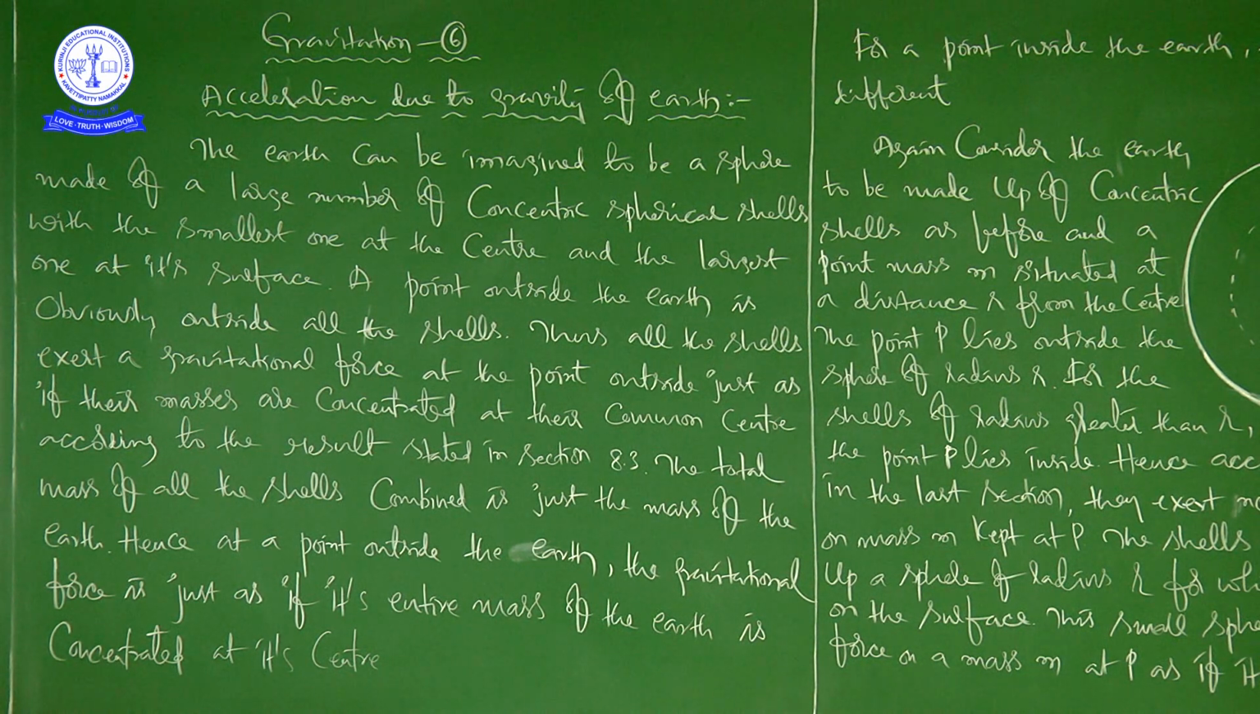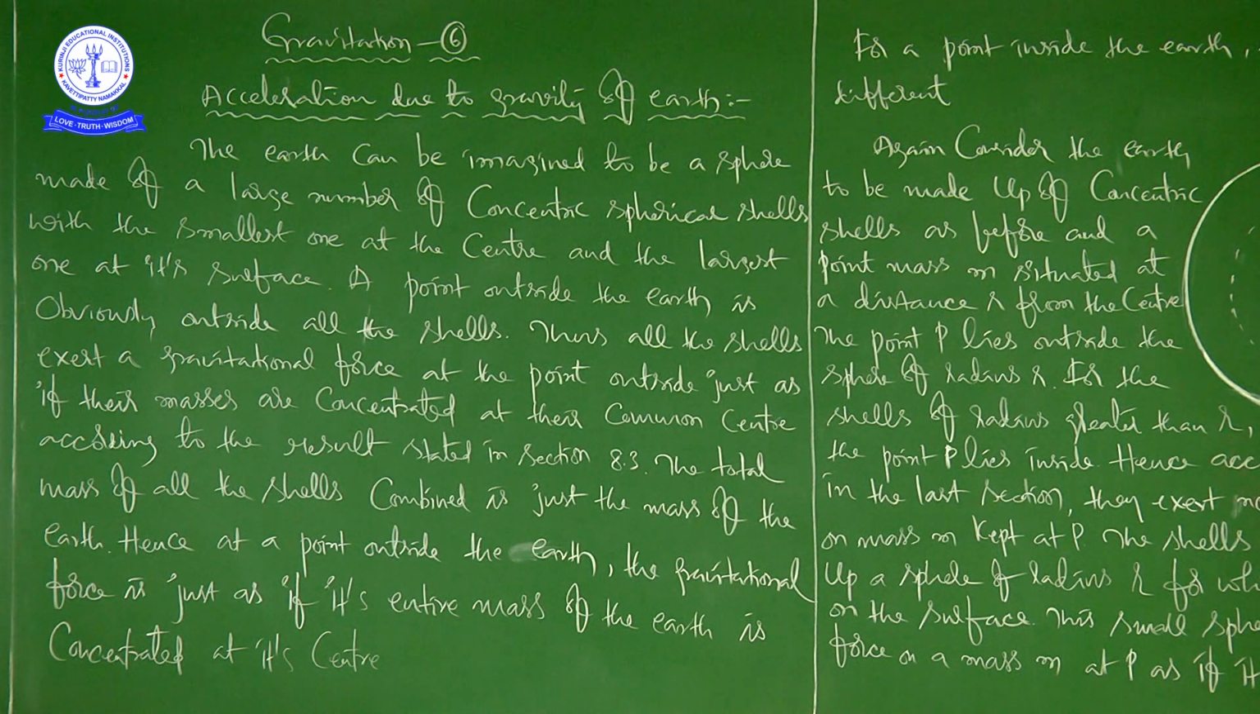Every part is producing again a sphere, again a sphere only, not another shape. So see here, the earth can be imagined to be a sphere made of a large number of concentric spherical shells with the smallest one at the center and the largest one at its surface. Full stop. A point outside the earth is obviously outside all the shells. Are you agreeing with the sentence?